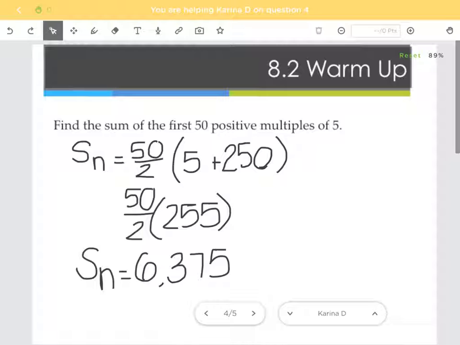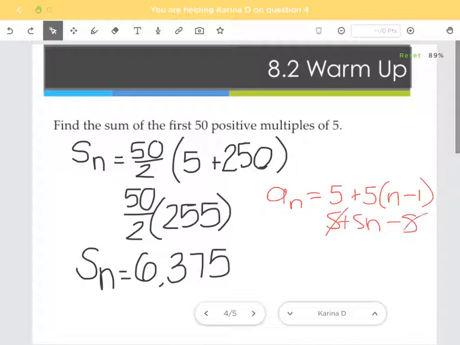Good. So if you're unsure, a multiple is going to be that times the number. But if you're unsure and you wanted to actually find an A sub n, you could have. I could have done A sub n equals the first one, which is 5, plus the change. The difference from this multiple of 5 to the next multiple of 5 is 5, times n minus 1. I would have gotten 5 plus 5n minus 5. These cancel, and I get 5n. So if you're unsure of how to find it, you could just multiply the number of multiples times the actual multiple, but you could always do that.